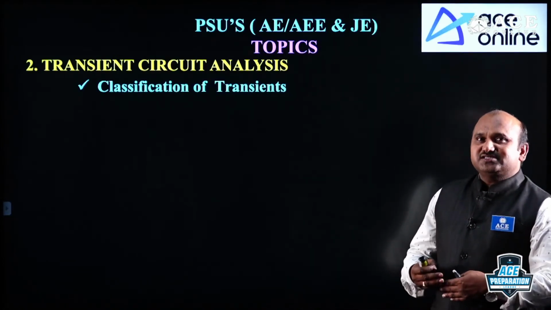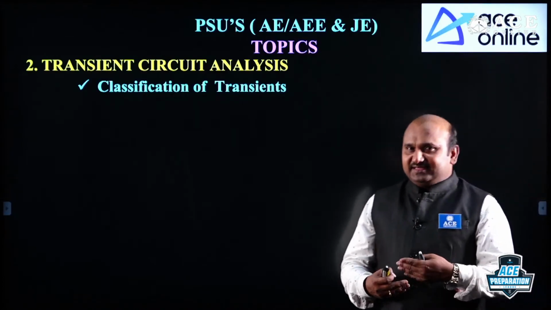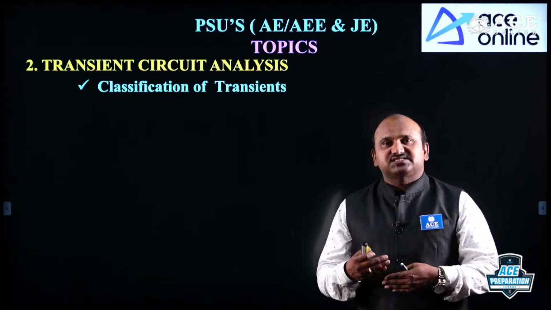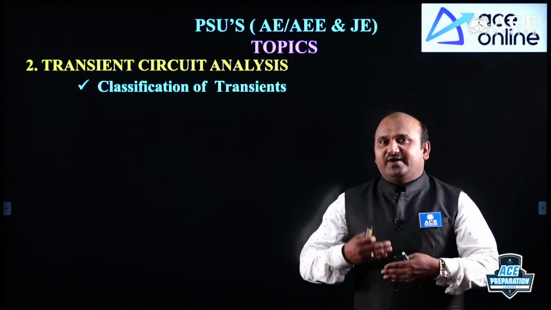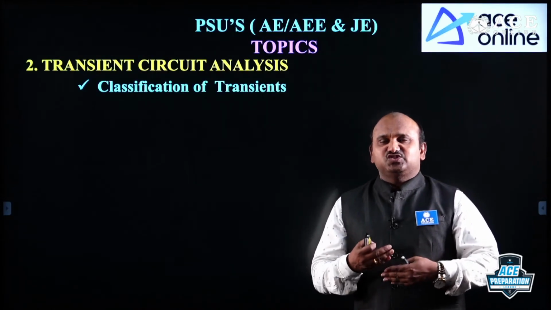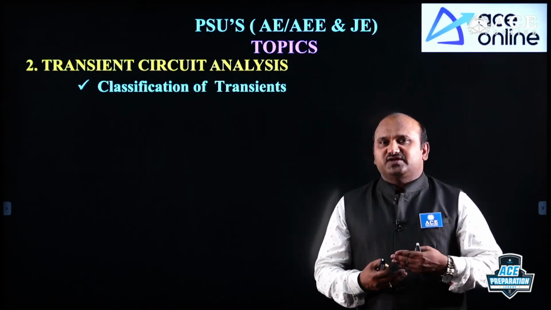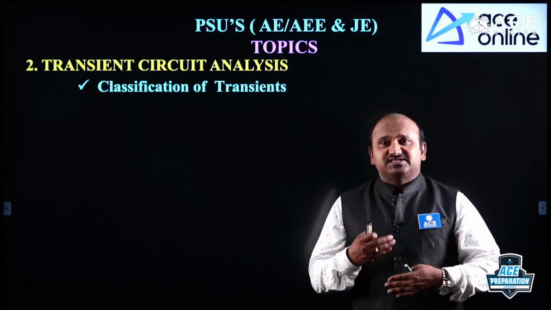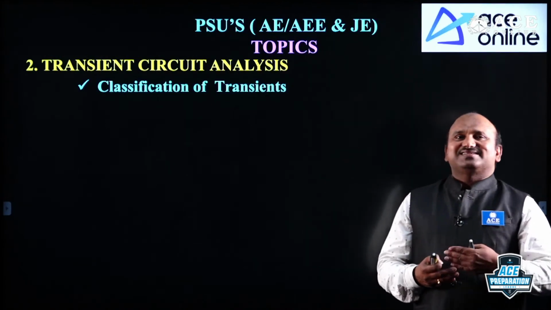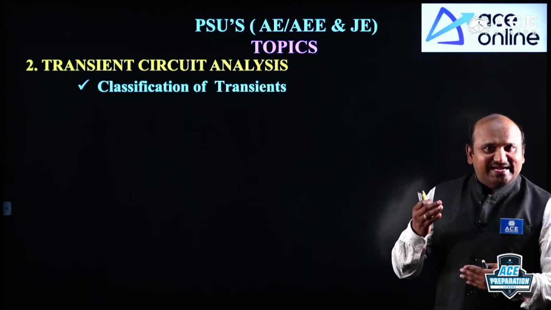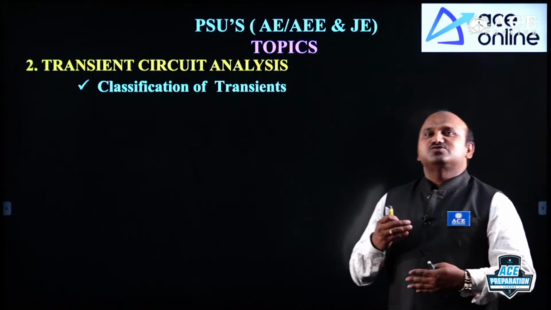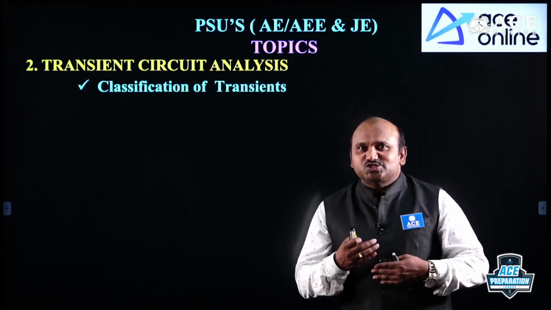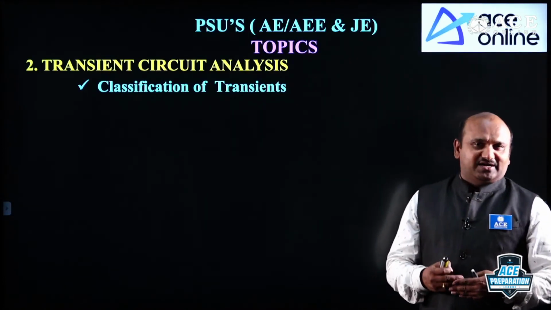And the transients, you will get it by applying the switching action, nothing but sudden changes. If you provide the sudden changes, then after sudden changes, whatever the response you are getting, that response may not be the single response. It is a combination of transient and steady state, subject to the condition that network should have energy storage elements. This is very important.